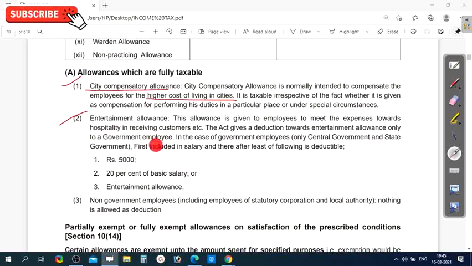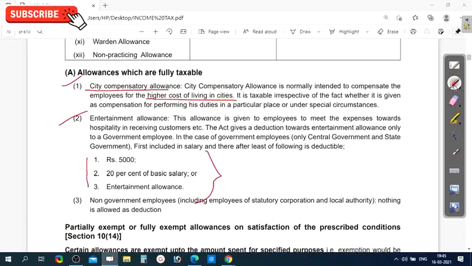First, this allowance is included in the salary, and thereafter the least of the following is deductible. First you have to include this allowance as salary. I will show you the pro forma. First you have to add this allowance as income in the salary, and after that a central government or state government employee can claim the least of the following as a deduction.